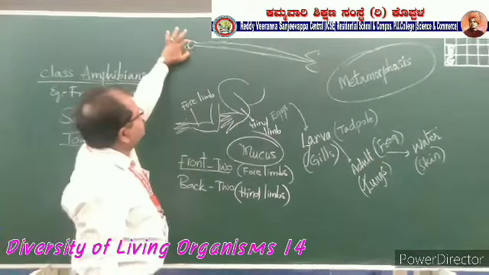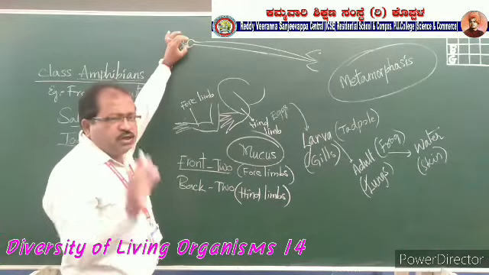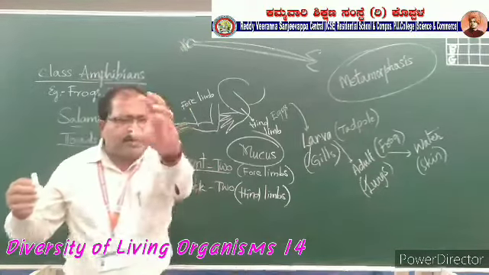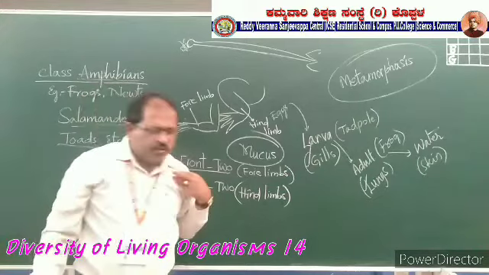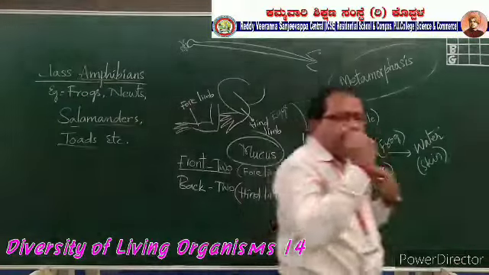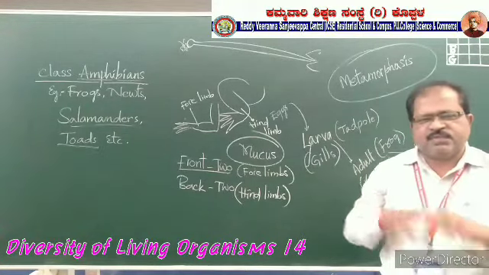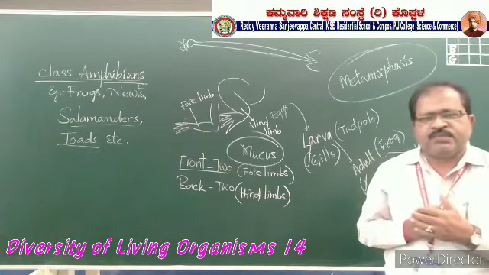At the starting point of the tongue there is a bulb-like structure which is sticky in nature. So immediately when it spreads the tongue, the insect will be attached to this tongue. Within a fraction of a second it enters the mouth of the frog and will be digested. This is the digestive system.